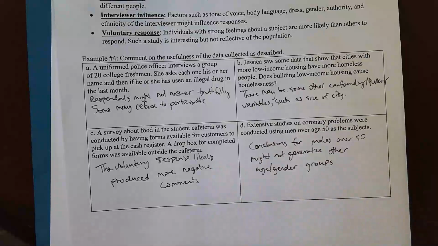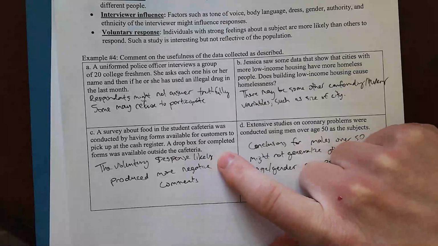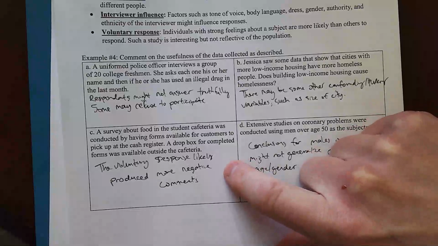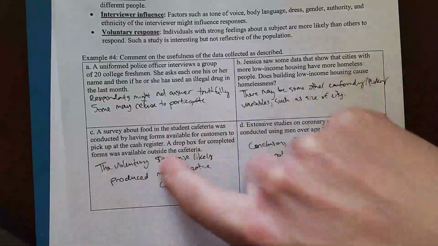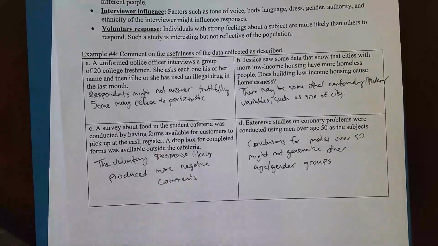So the responses they get maybe don't represent what the true population is, and maybe overrepresent the negativity. The surveys that are collected maybe do not fairly represent all the positive things. That's just something you have to keep in mind. Voluntary response is not a great way to collect data. By the way, all these are bad.